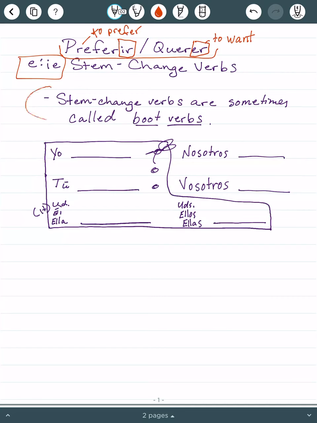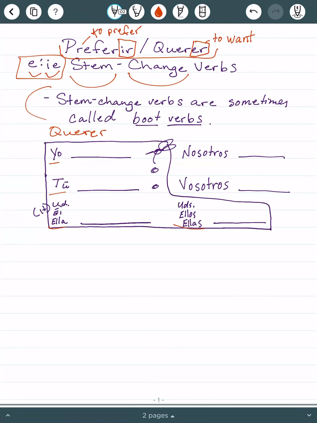So stem change verbs are sometimes called boot verbs because we can draw a little boot around the four conjugations that are going to be affected. And inside that boot, something weird is going to happen. We are going to change the stem from E to IE, okay? So let's take querer, for example.